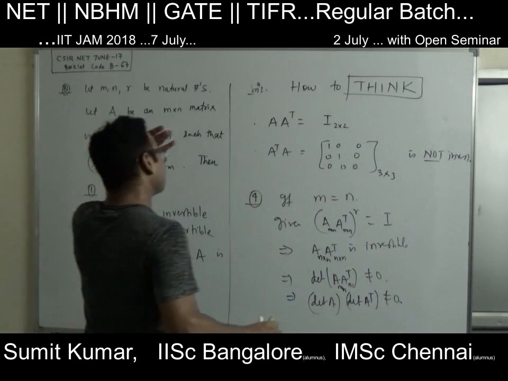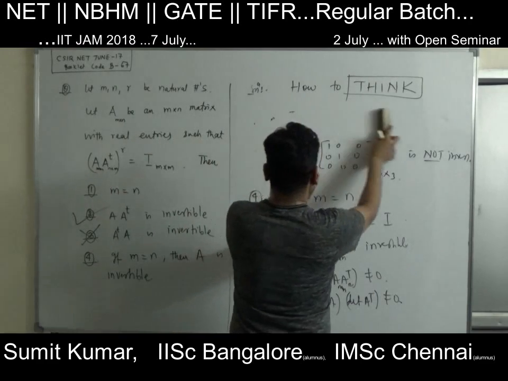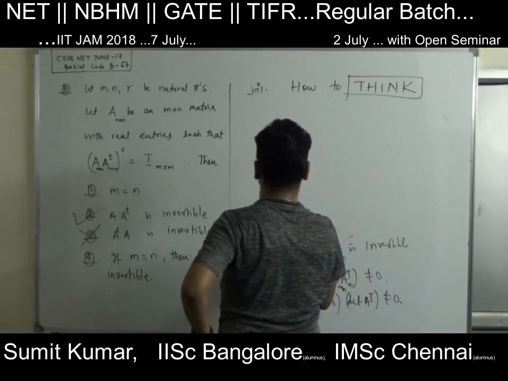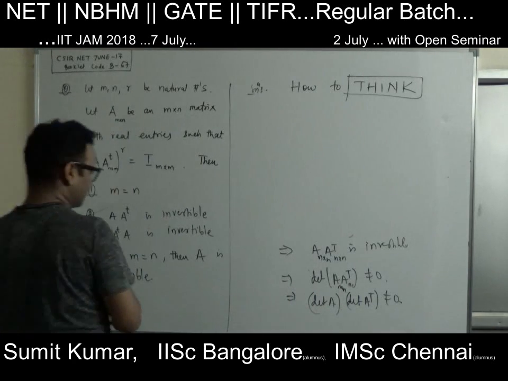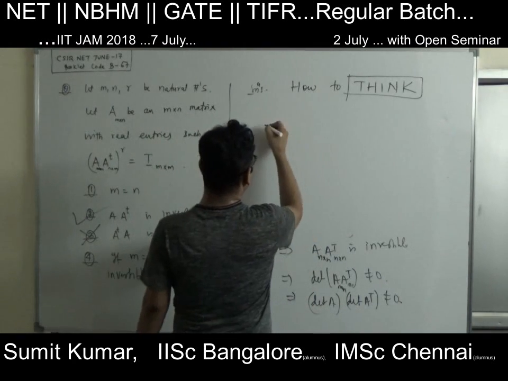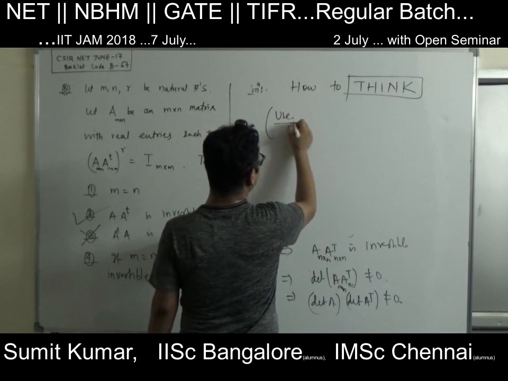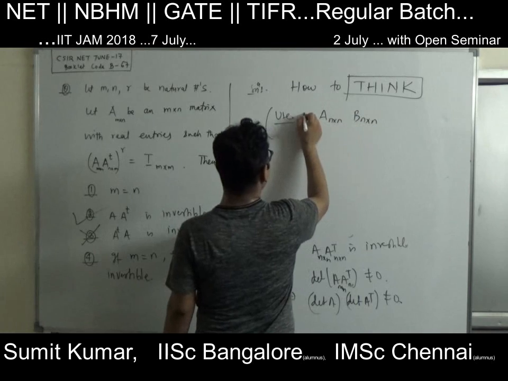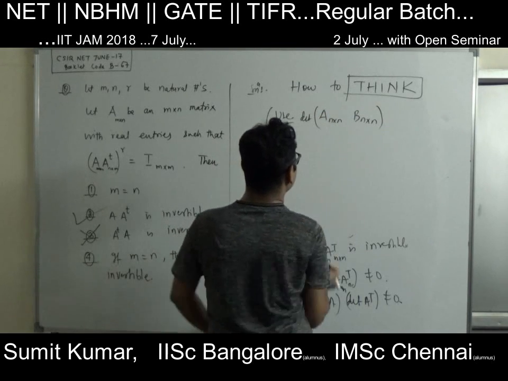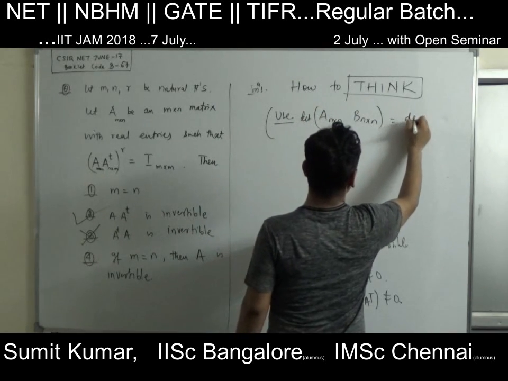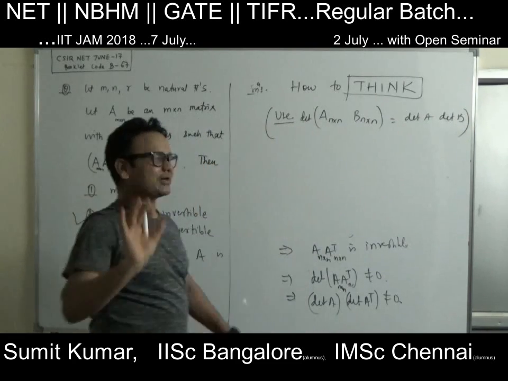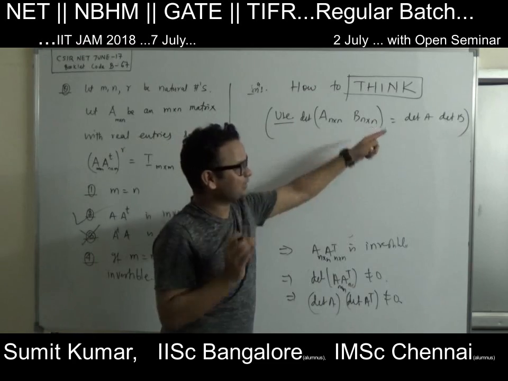So determinant of AB equals determinant of A times determinant of B. This is not equal to 0. Use this fact. If A is of size n cross n and B is of size n cross n, and you are looking for the determinant of AB, the theorem is that the determinant of AB is equal to the determinant of A times the determinant of B. If they are all square matrices of the same order, then I can write this, otherwise we can't.